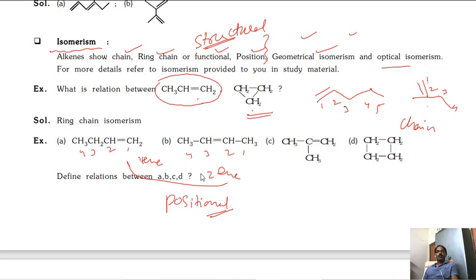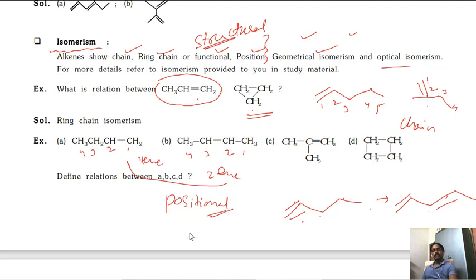Functional group. Functional means these alkenes and these are the alkyne. This alkyne I can write. So these both, dienes and alkynes, 1 2 3 4 5, right? So these alkynes and dienes are functional group isomers.